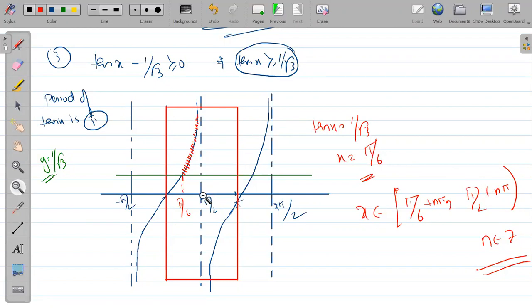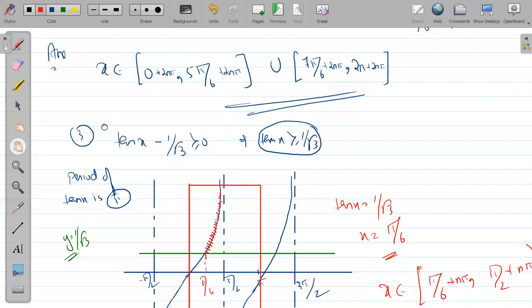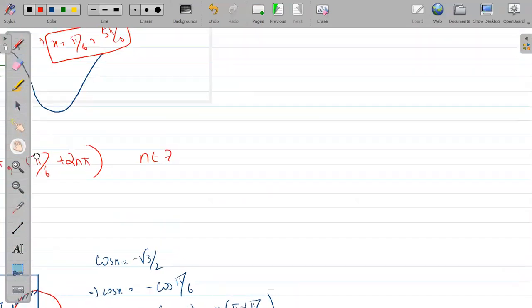But if it is less than, suppose pi by 2 means 90 degree. So pi by 2 is 90 degree, so 89 degree will be there or not? Because at 89 degree you are getting, suppose, 10 lakh value. So 10 lakh is greater than 1 by root 3 or not? Yes, it is. So that means 89 degrees should also be considered. आया समझ? Okay, sir. So that's why our solution is this one. But pi by 2 is not in the domain, तो हम इसको open कर रहे हैं. Next. I hope it is clear. Yes, sir. Very good. Let's move fast.